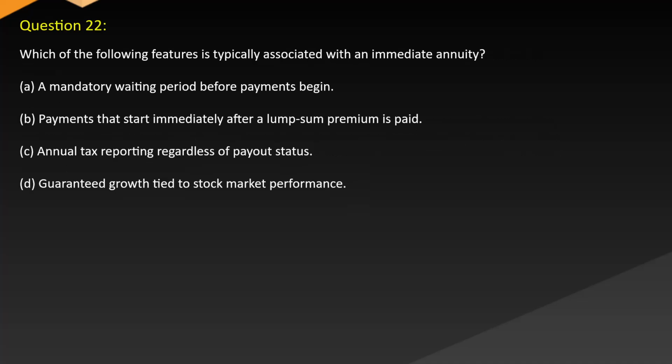Question 22. Which of the following features is typically associated with an immediate annuity? A. A mandatory waiting period before payments begin. B. Payments that start immediately after a lump sum premium is paid. C. Annual tax reporting regardless of payout status. D. Guaranteed growth tied to stock market performance.